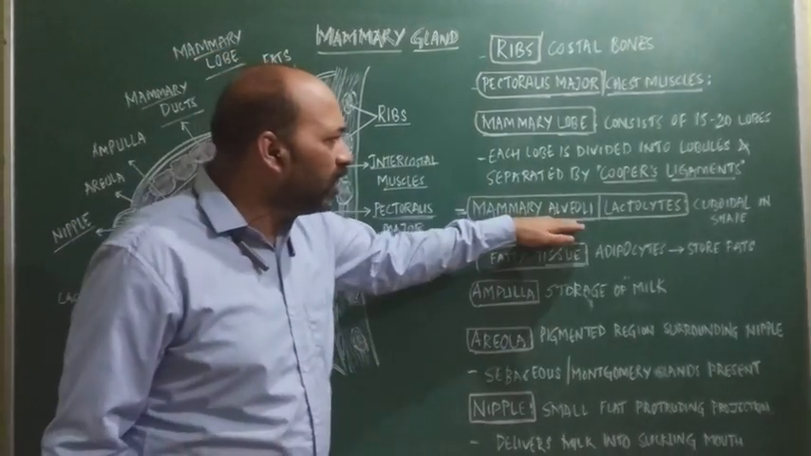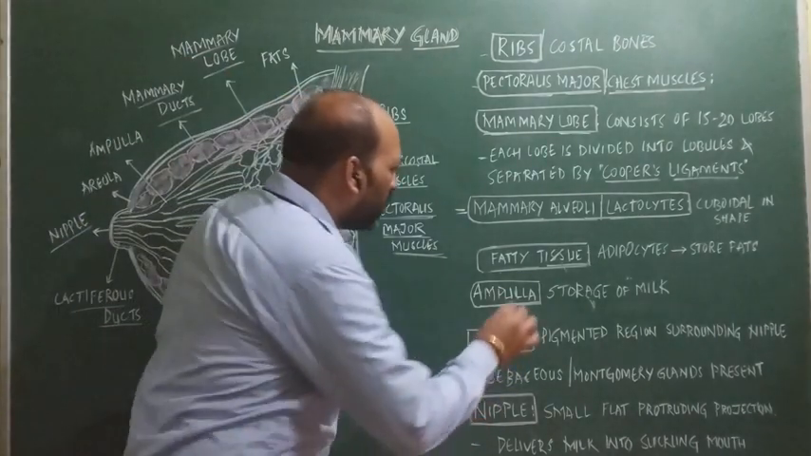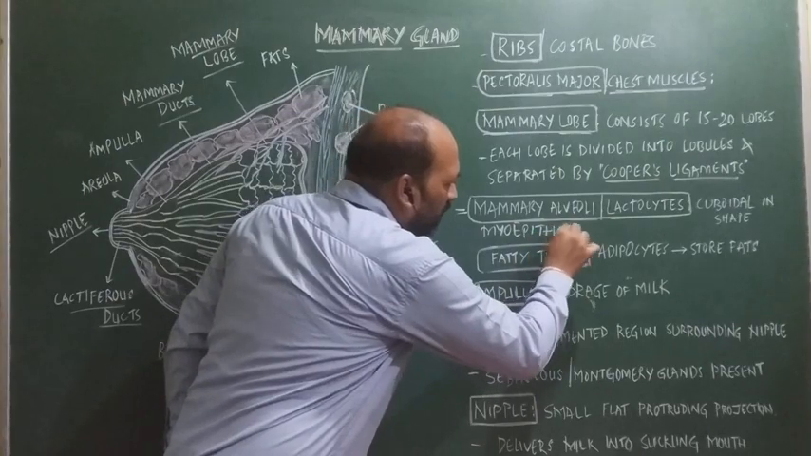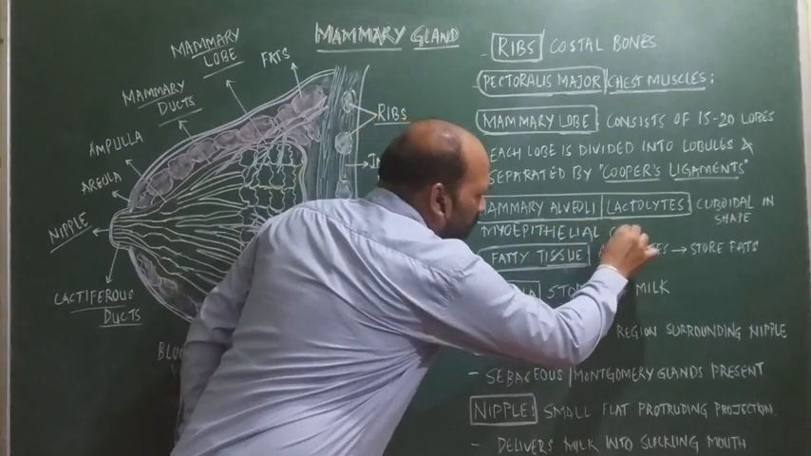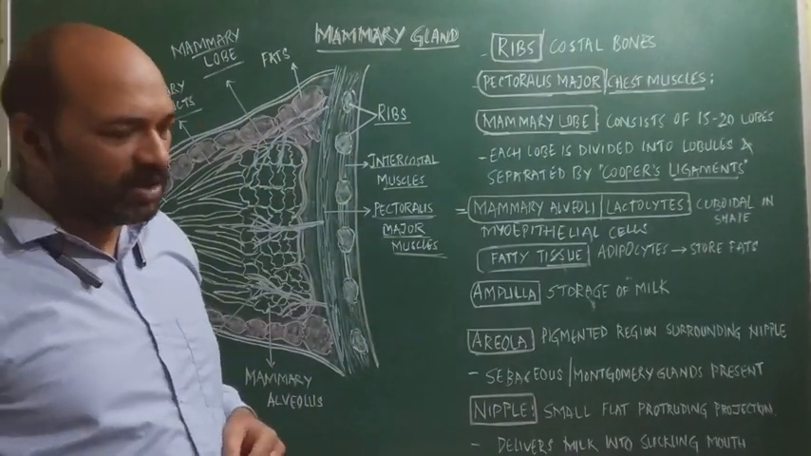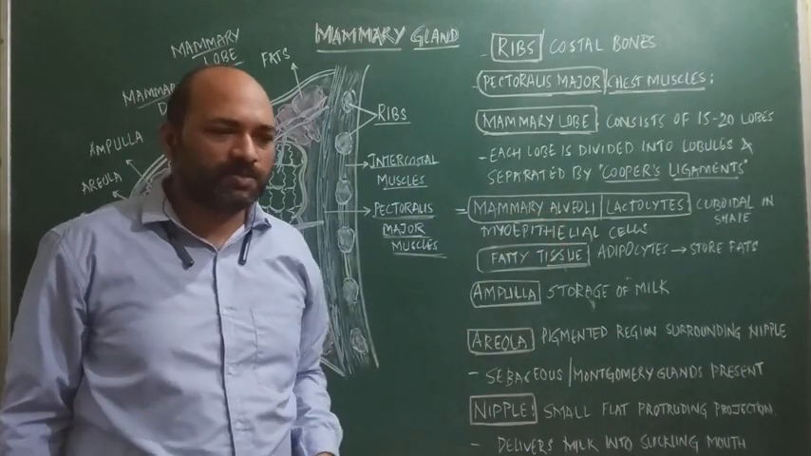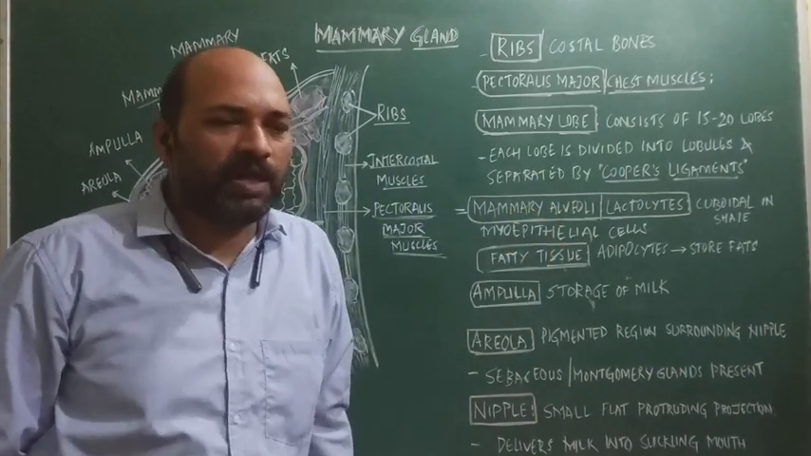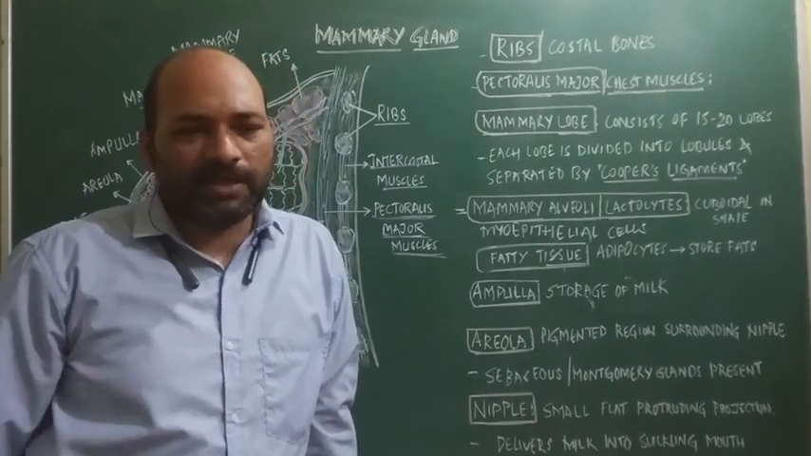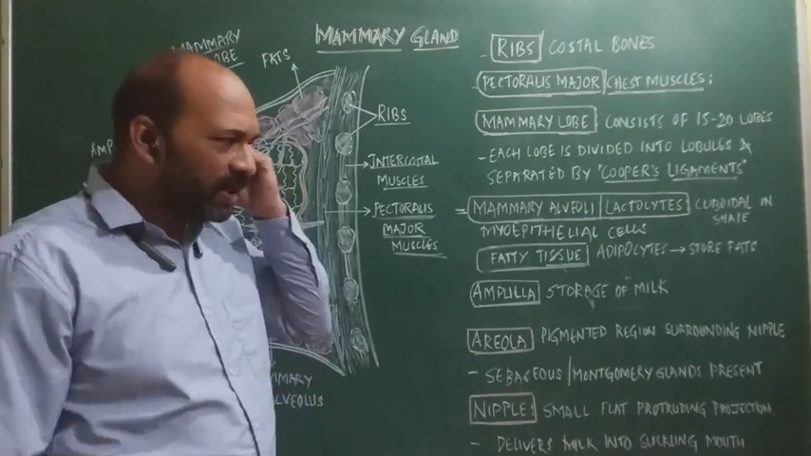So these alveoli are generally cuboidal in shape, and they are surrounded by cells called myoepithelial cells. Now, what is the function of these alveoli? Alveoli are the main cells responsible for the secretion of milk under the influence of the hormone prolactin, which occurs during the lactation period after parturition.